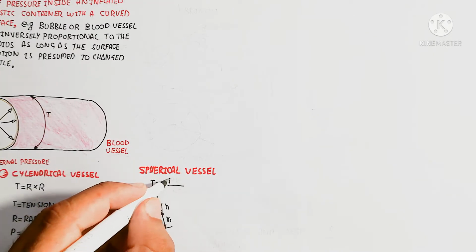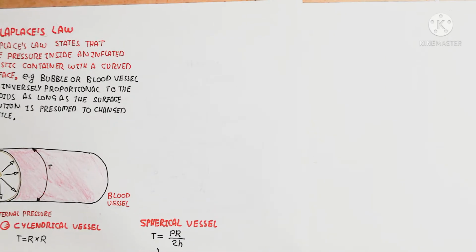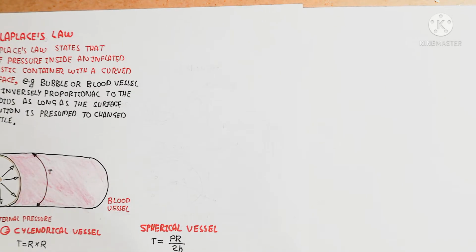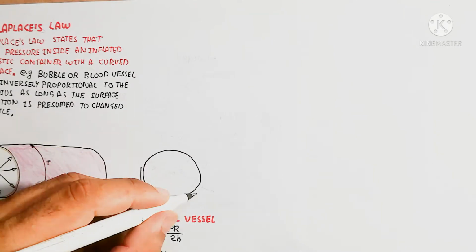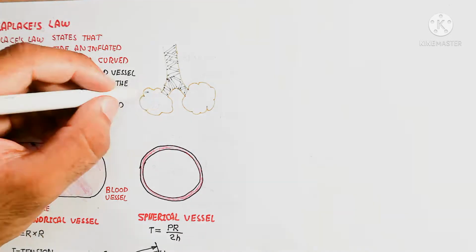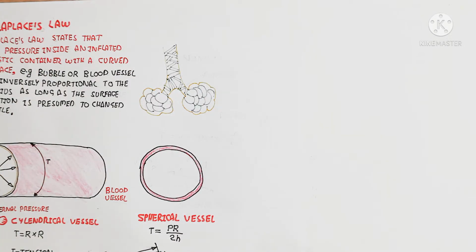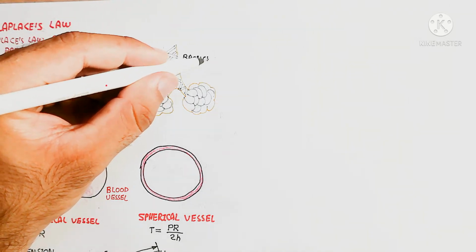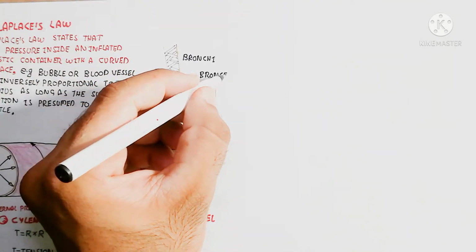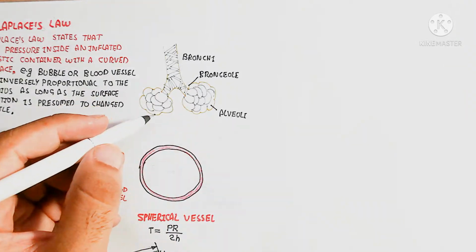Due to the exerted force being more. Here is the spherical vessel, which we will also discuss, where T is equal to P R over 2H. H is the thickness, and P and R are the pressure and radius. That is the formula to understand. For example, if the thickness is two times more, the tension will be decreased. So the radius depends on the tension, inversely proportional.